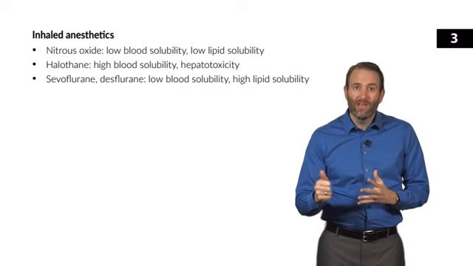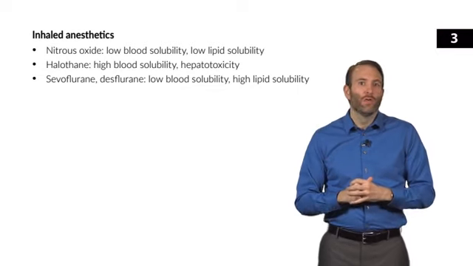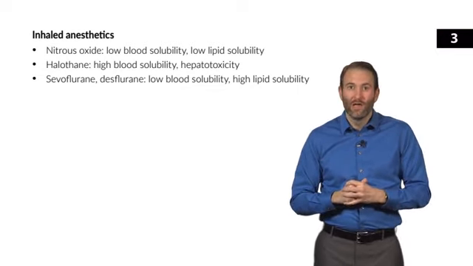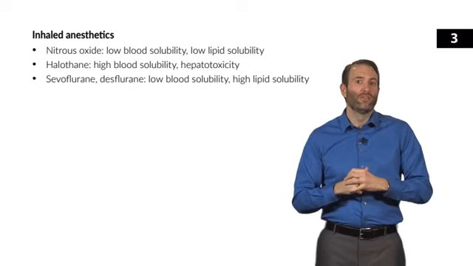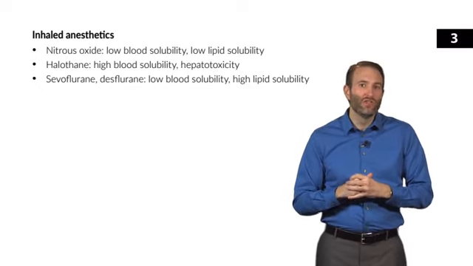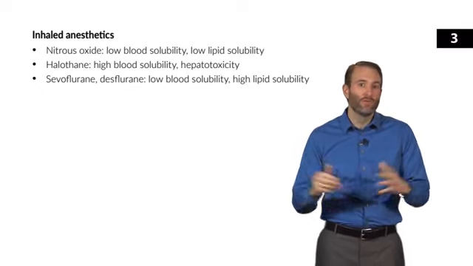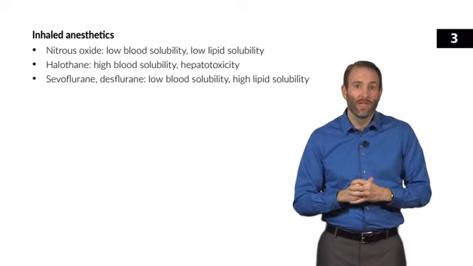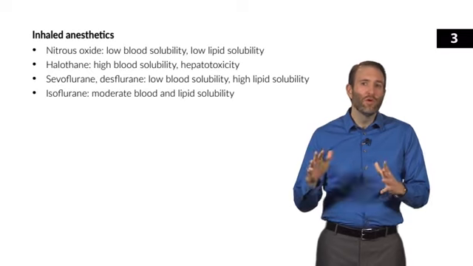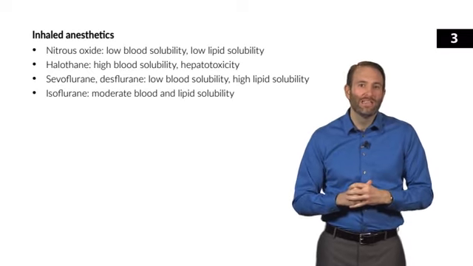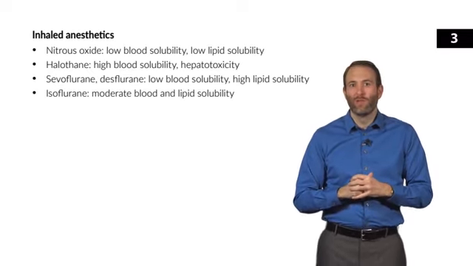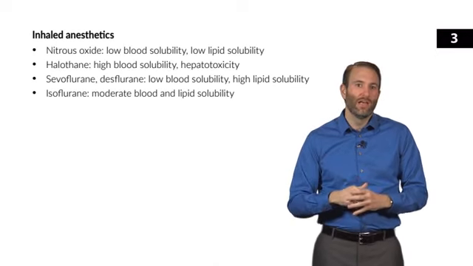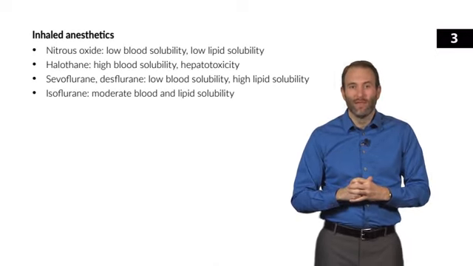Now, desflurane and sevoflurane are the potent inhaled anesthetics with pretty similar solubility profiles to nitrous oxide. Now, sevoflurane is used very often, especially for induction of anesthesia, and overall it's probably the most used inhaled anesthetic. And then in the middle of the road is probably isoflurane. It has a slower induction and recovery compared to sevoflurane and desflurane, but much faster than halothane. Let's move on to our IV anesthetics.